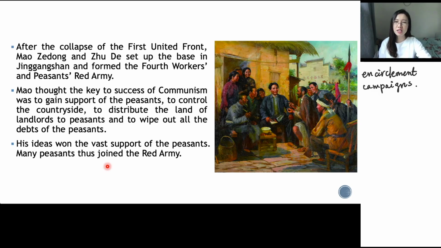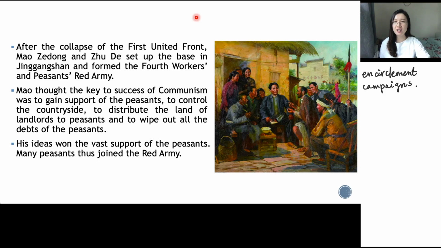So you need to see the relationship between Mao Zedong and the Comintern and even the Central Politburo in Shanghai, right? They were having a very awkward relationship. You need to see that at this time, Mao Zedong was actually opposing the Central Politburo and Moscow's instruction, because they were proposing an urban revolution, while Mao Zedong was trying to start a rural one, the total opposite idea of them, right?